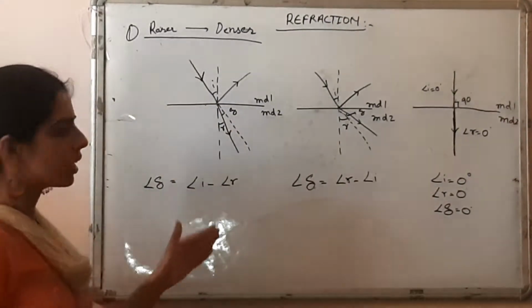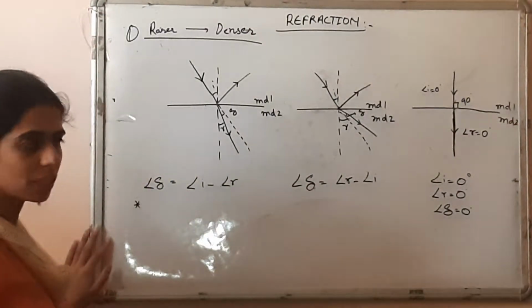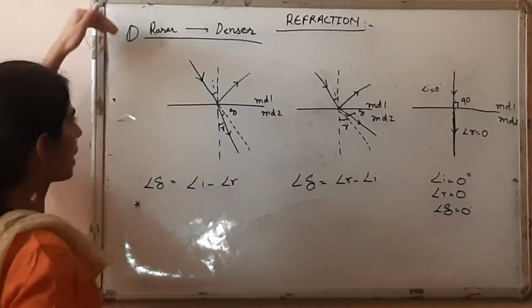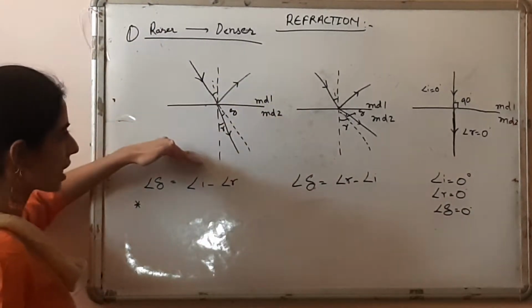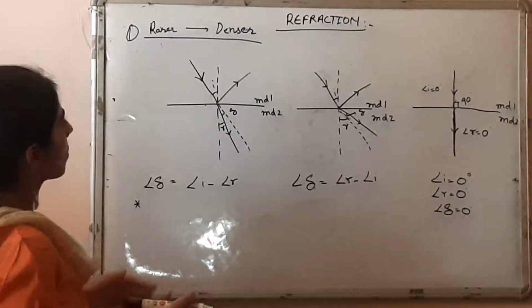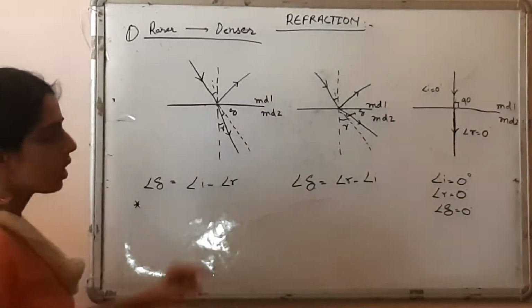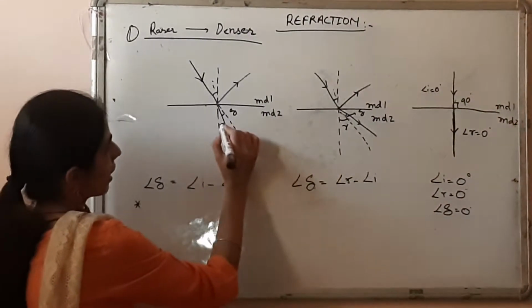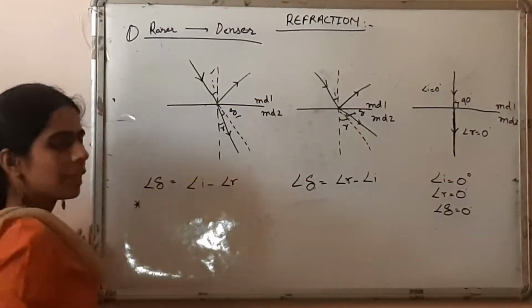In this case, children, an important point we need to remember is that when the incident ray falls from a rarer medium to a denser medium, bending will take place. This phenomenon of bending, we call refraction. Yes, this we know now. And this angle R is the angle of refraction, and this is the angle of incidence.